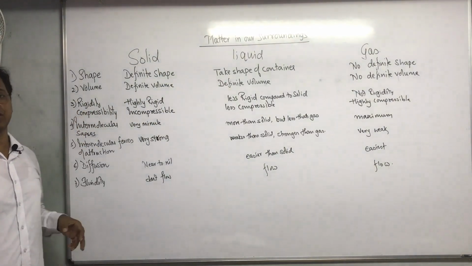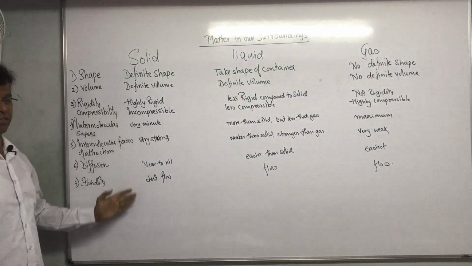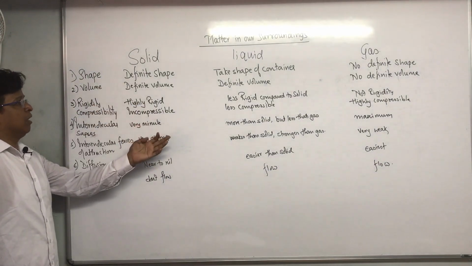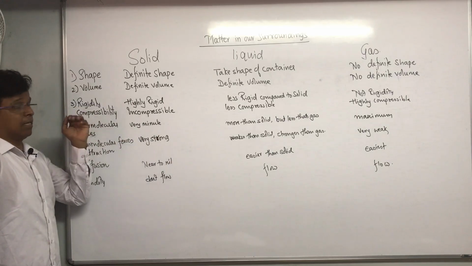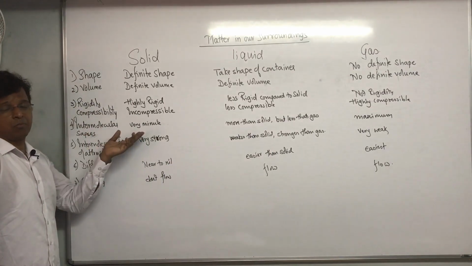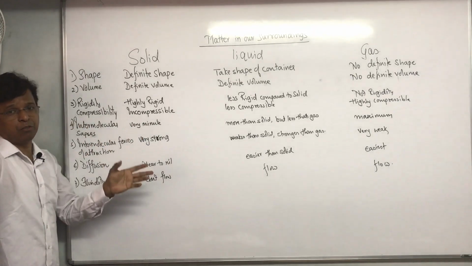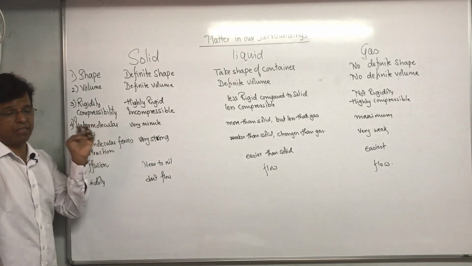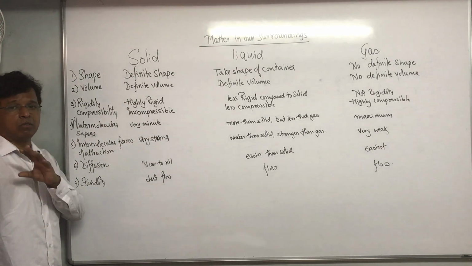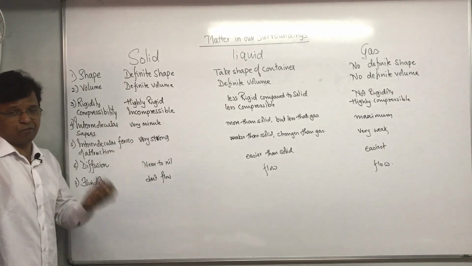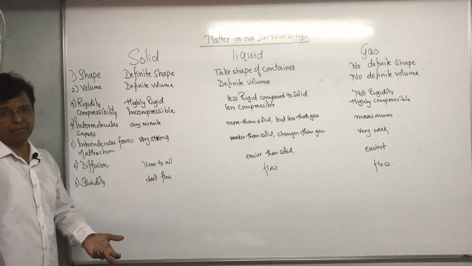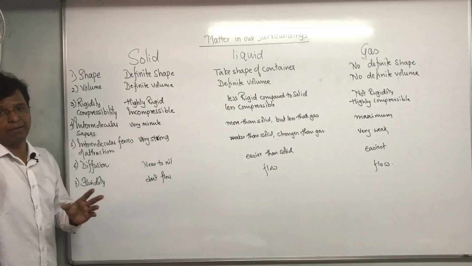They can ask you the characteristics of solid. The characteristics of solid will be this. Solids have definite shape, they have definite volume, they are highly rigid, they are incompressible, the intermolecular spaces between solids are very minute, intermolecular forces of attraction in solids are very strong. Then they undergo no diffusion, and they don't exhibit fluidity. Solids are not fluid.